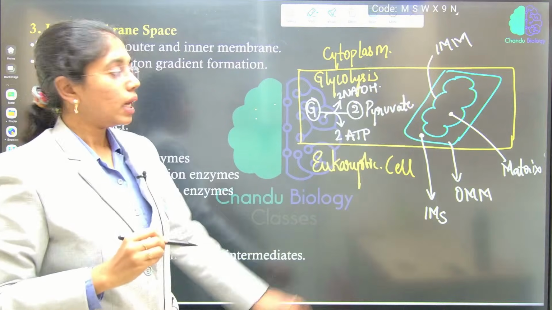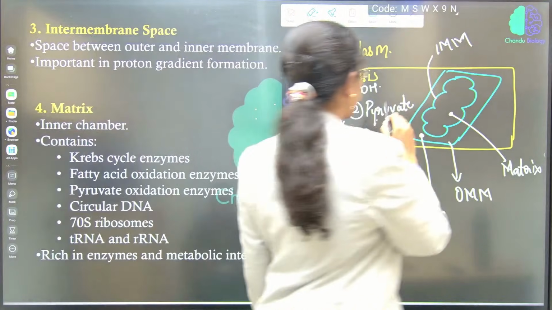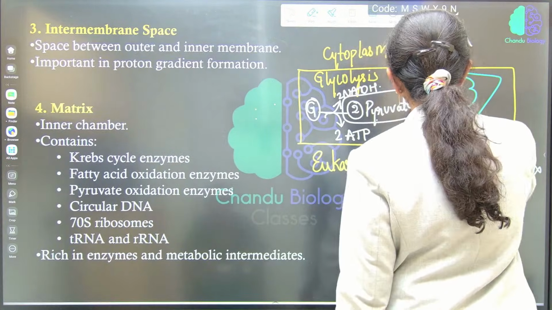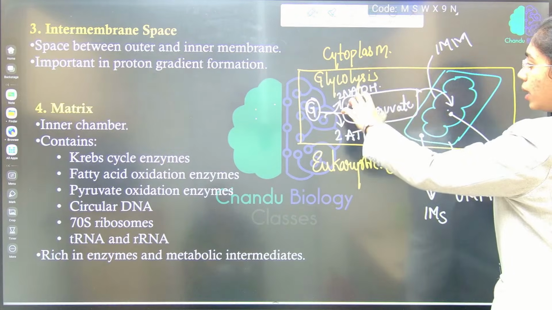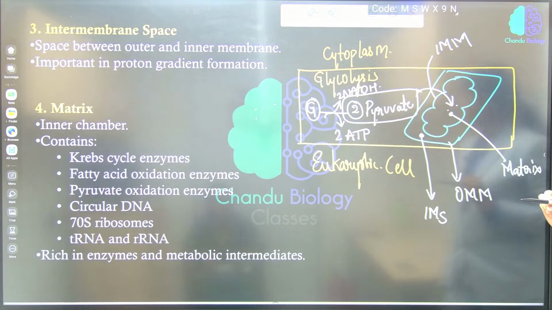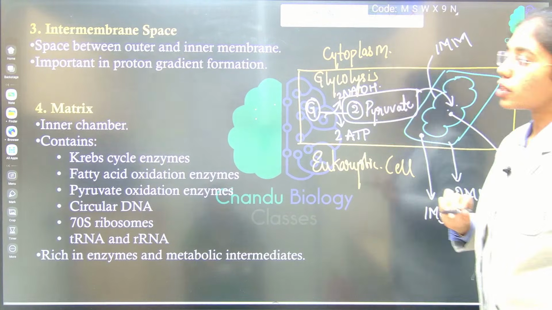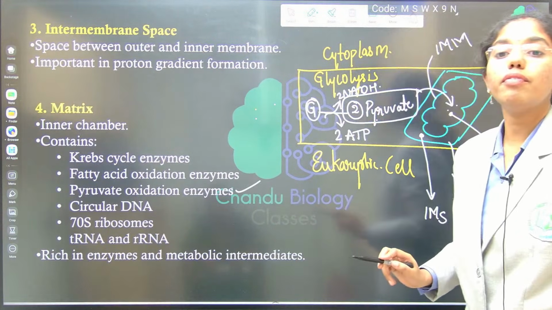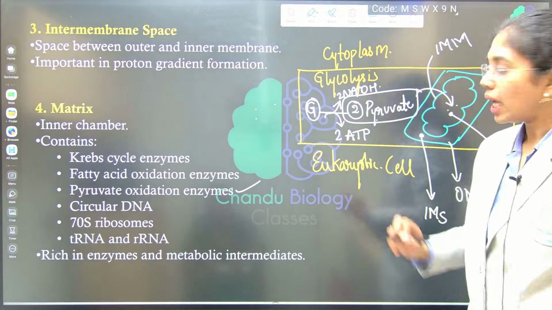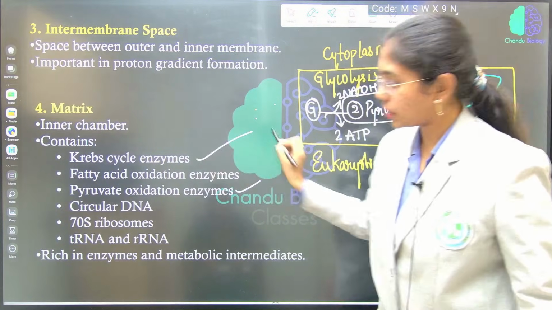This pyruvate will directly enter the mitochondrial matrix from the cytoplasm. In the mitochondrial matrix, the first process is oxidative decarboxylation, and the second is the Krebs cycle.